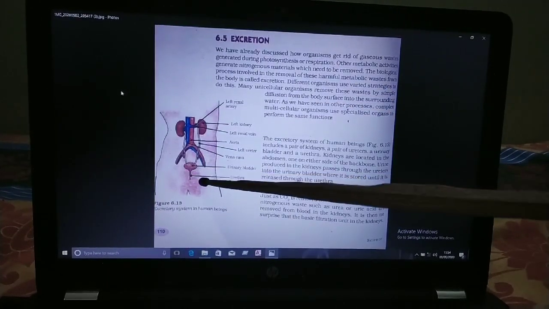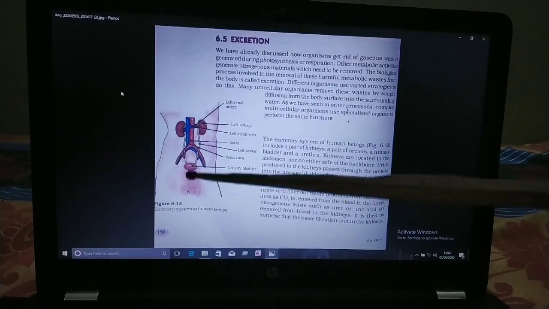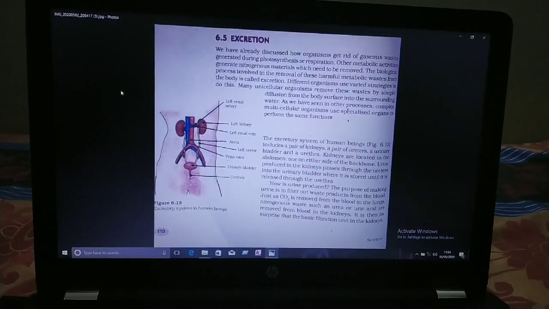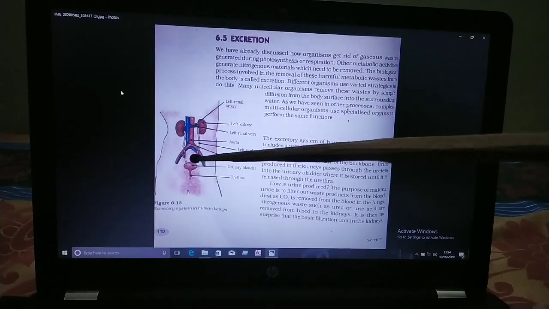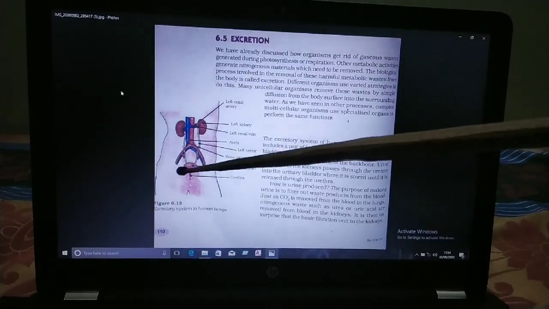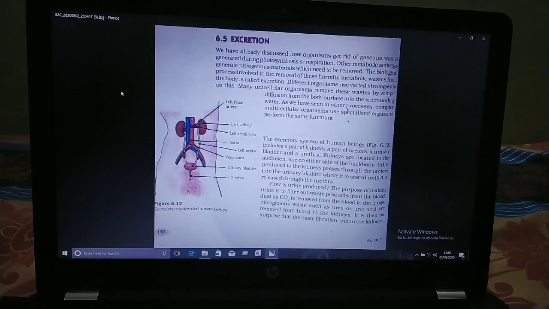You can see below the bladder there is the urethra. The urine collected in the bladder is passed out from the body through the urethra.